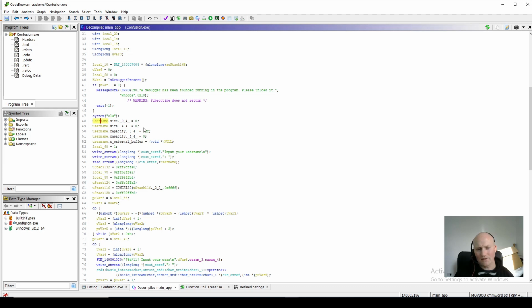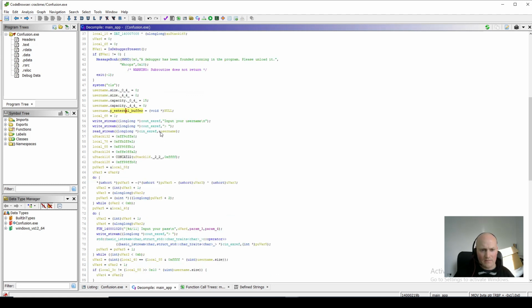This is probably because the string is created on the stack, the string structure, and it will be initialized when it's compiled. It will go in as being initialized like this. So you can see the size of it is going to be 0. The capacity, interesting, is set to F, which we know from looking at the code, and changing to decimal, is 15. When it initializes a string, because it's got nothing in it, it might as well set the capacity to 15 to make sure that it's using the small string buffer initially until it grows. So this is all just initializing our string, and the external buffer is initialized to 0 as well. That's good. So input the username.